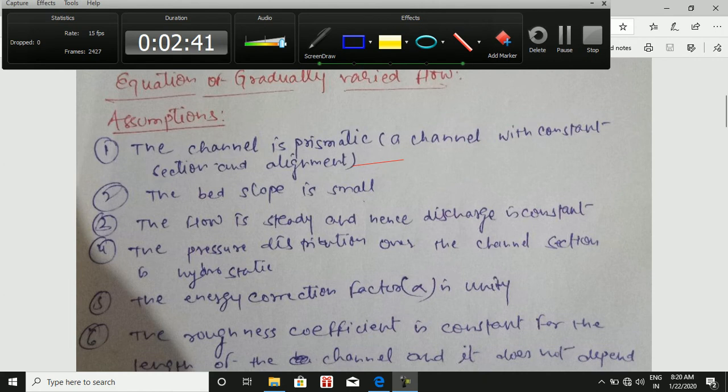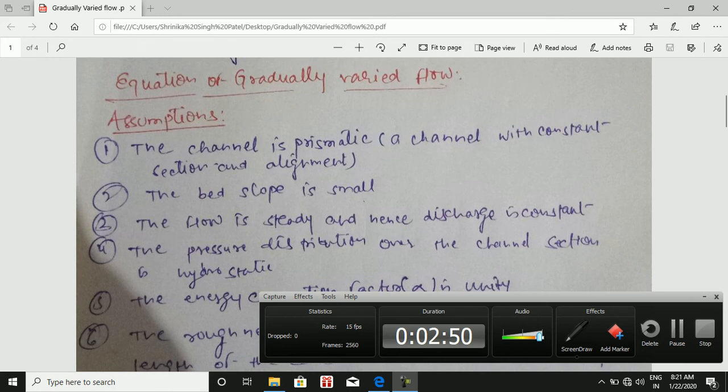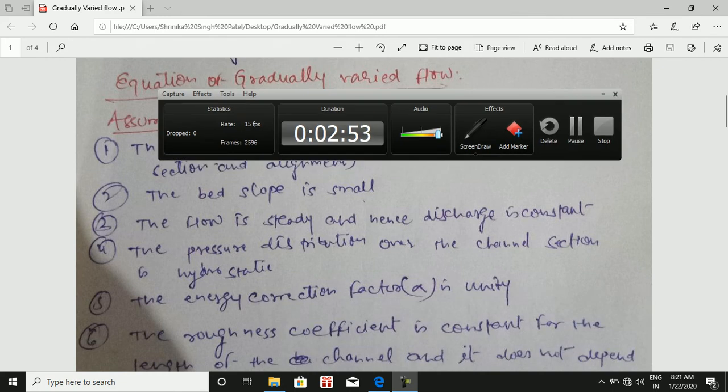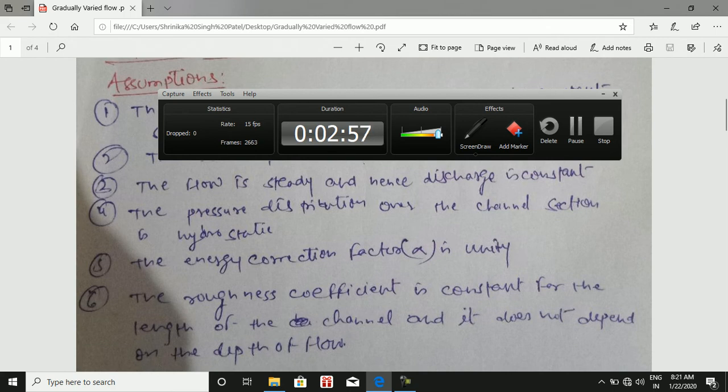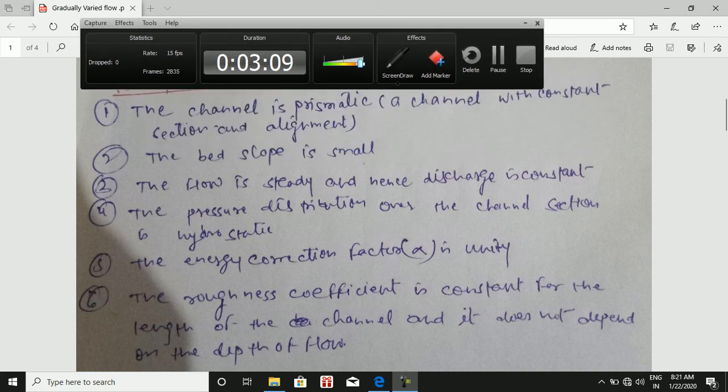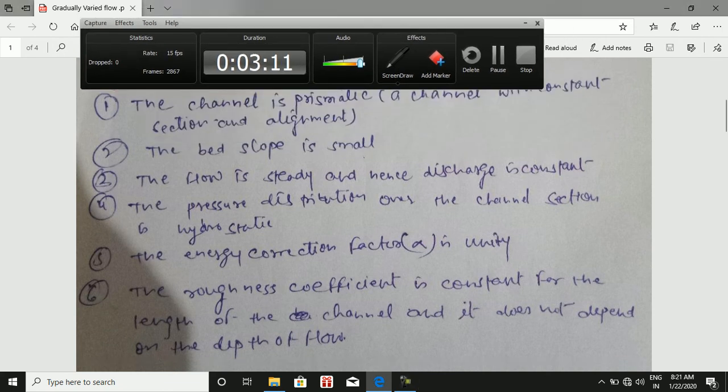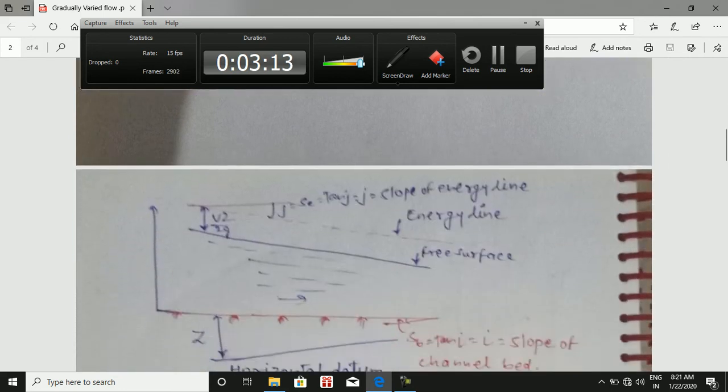The roughness coefficient is constant for the length of the channel and it does not depend on the depth of flow. It means the roughness coefficient is not going to depend on the boundaries or depth of flow. So these are the assumptions made to derive the equation for gradually varied flow.